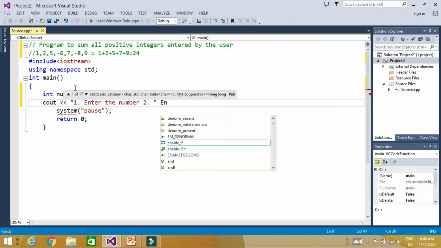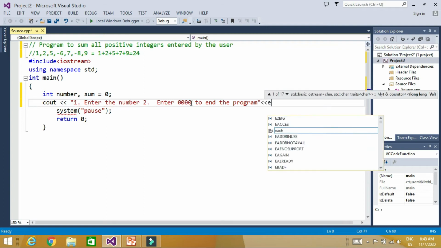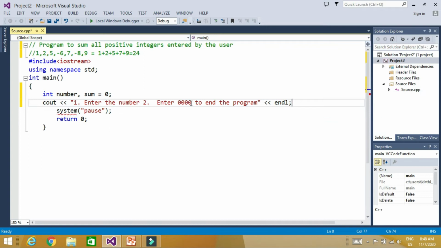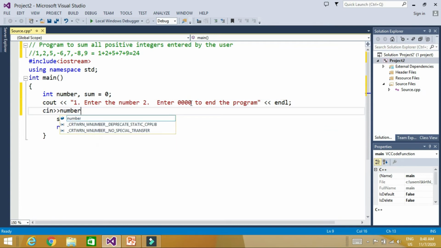So, enter 0 to end the program. Up to what level will we enter numbers? If somebody wants to end the program, they can enter 0. Now what do we want?